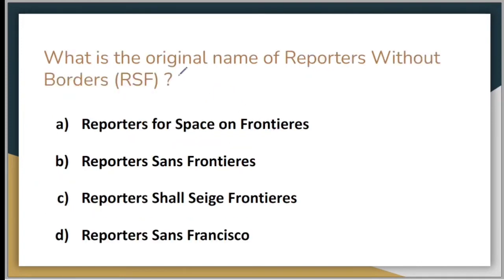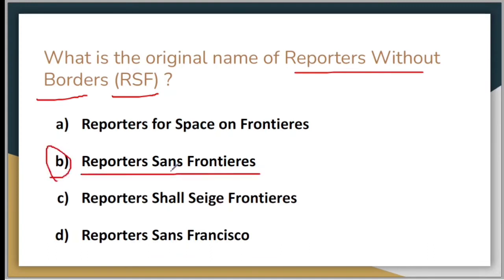The next question is, what is the original name of Reporters Without Borders? RSF is the organization which releases the World Press Freedom Index and also celebrates World Press Freedom Day. So what is the actual name of this organization? Option A is Reporters for Space on Frontiers. Option B, Reporters Sans Frontières. Option C, Reporters Shall Seize Frontiers. And option D, Reporters Sans Francisco. So the correct answer is of course option B, which is Reporters Sans Frontières. Sans is basically a French word which means without.